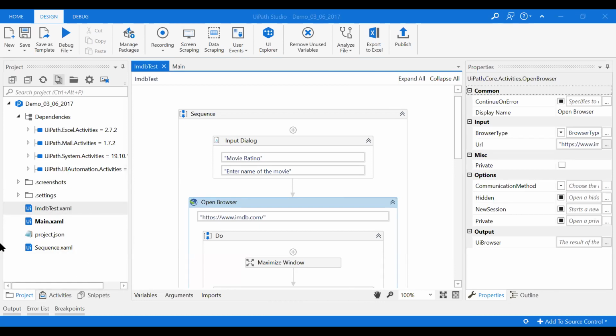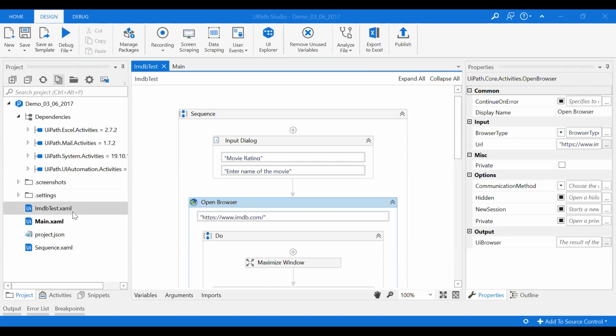Now suppose I want to get a value from one sequence, get another value from another sequence, do some operation on top of it, and show the output using the main sequence, that is main.xml.